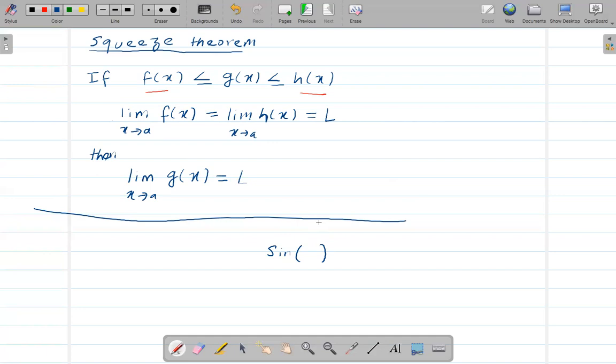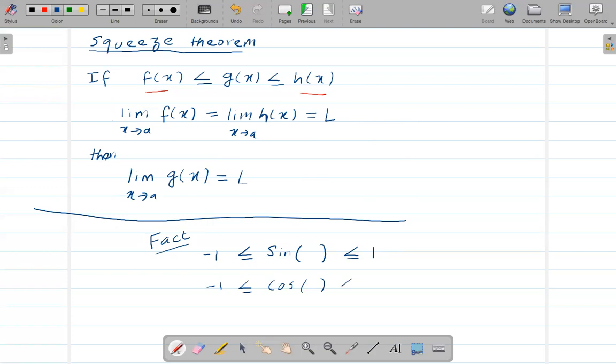If you enter the sine of anything in a calculator, you're always going to get a value in between -1 and +1. So the sine of anything is always this. This is a fact. It's the same thing for cosine as well.